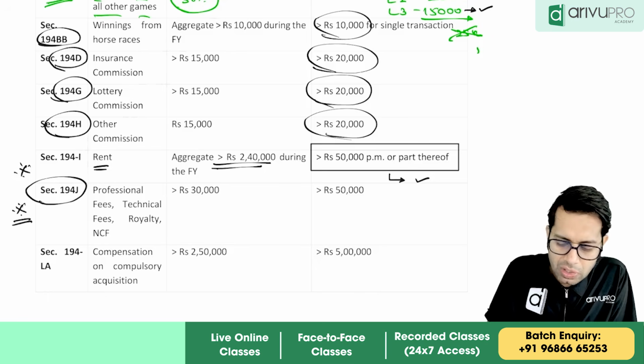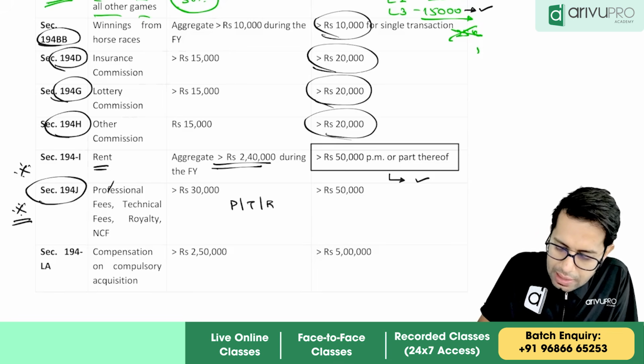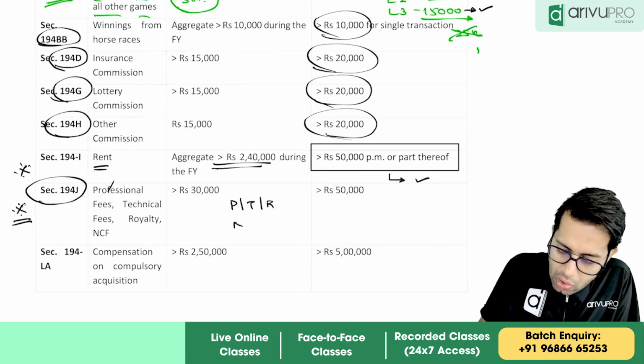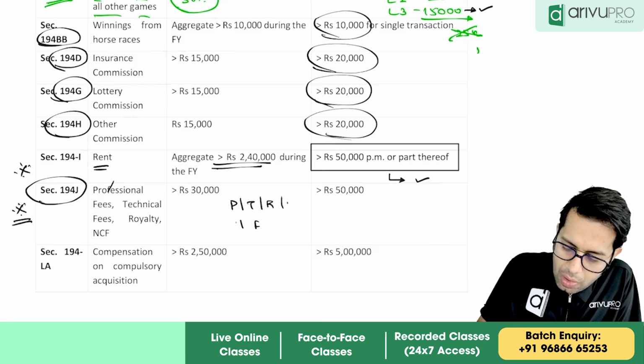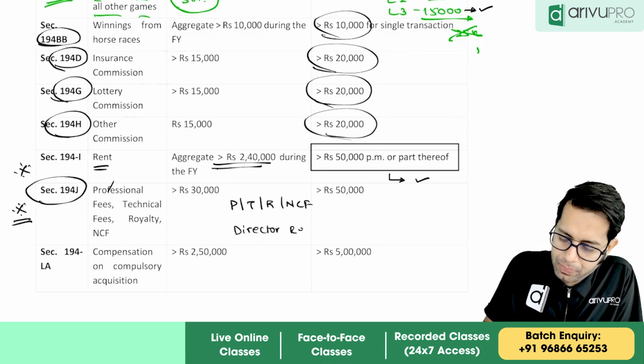So for 194J, there are 5 payments, which is professional fees, technical fees, then royalty, then you have your non-competing fees, etc. Correct? No? You have your non-competing fees, and you have your director ka remuneration. Correct? No?